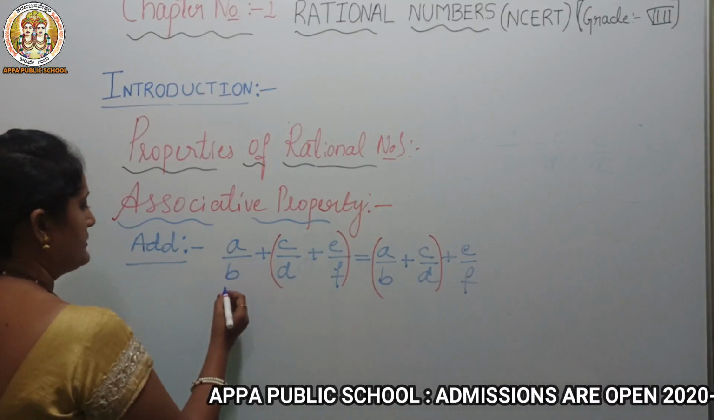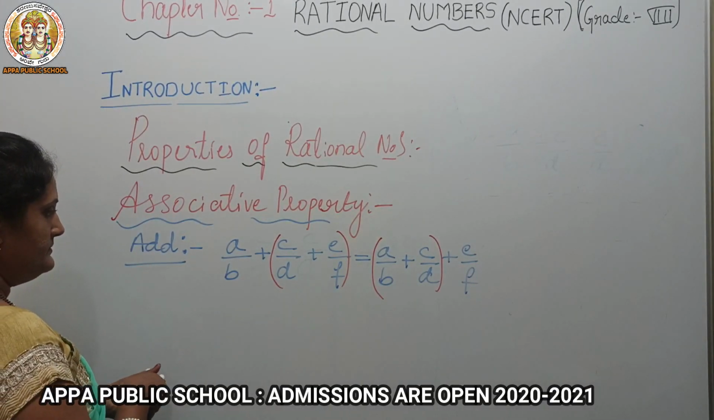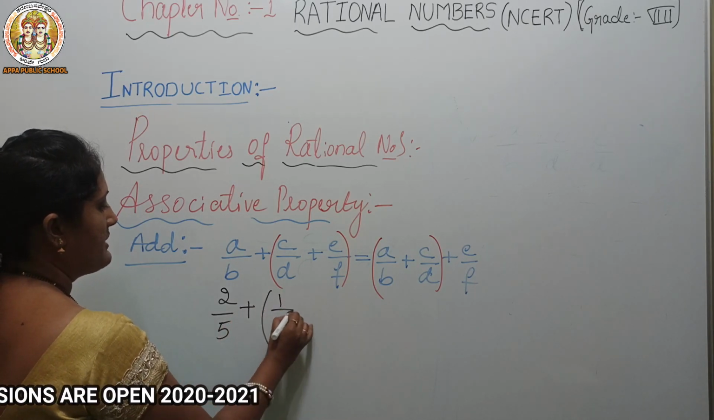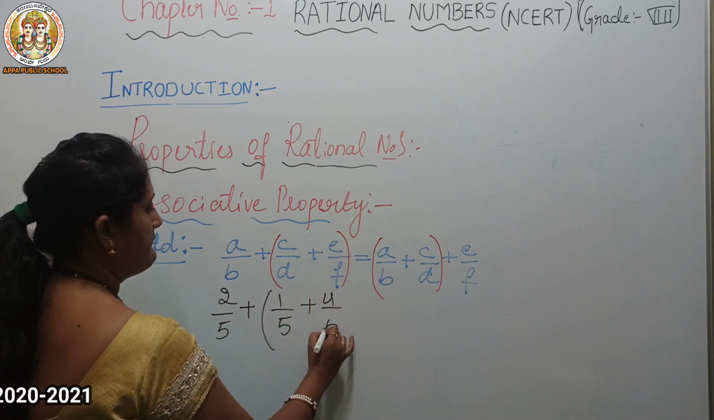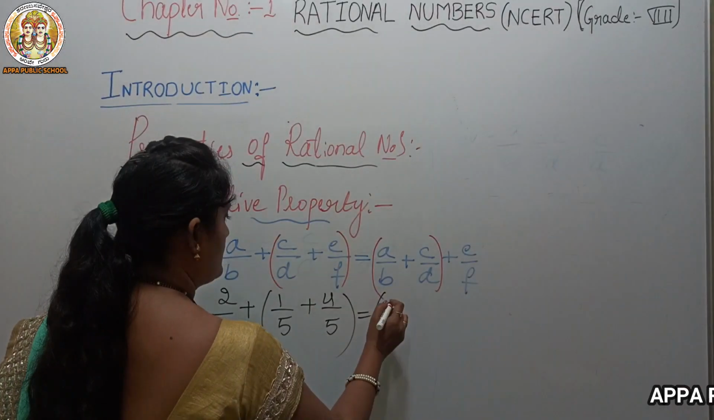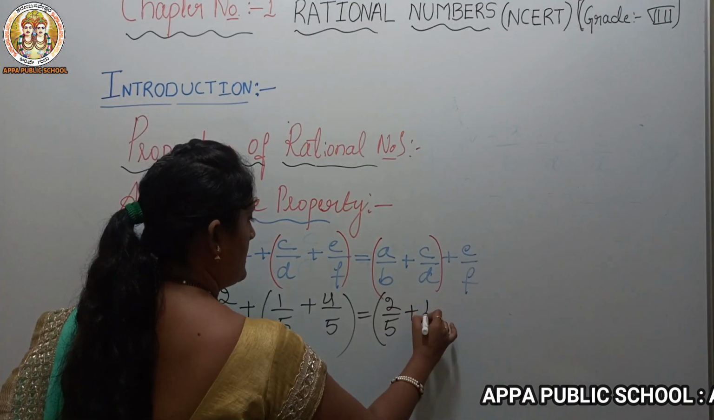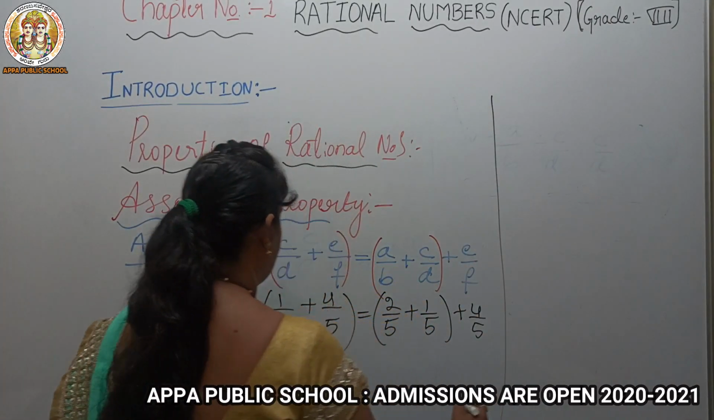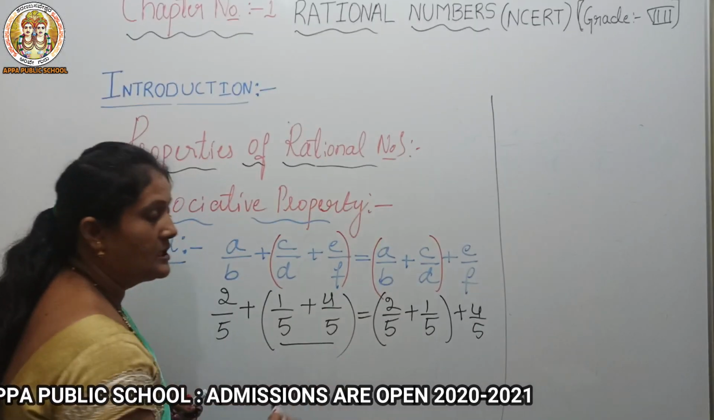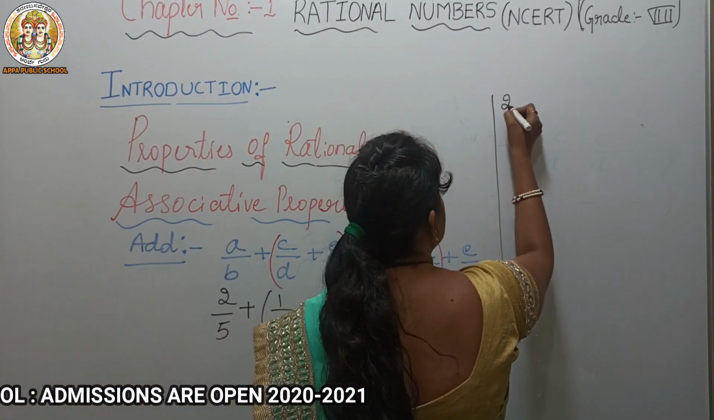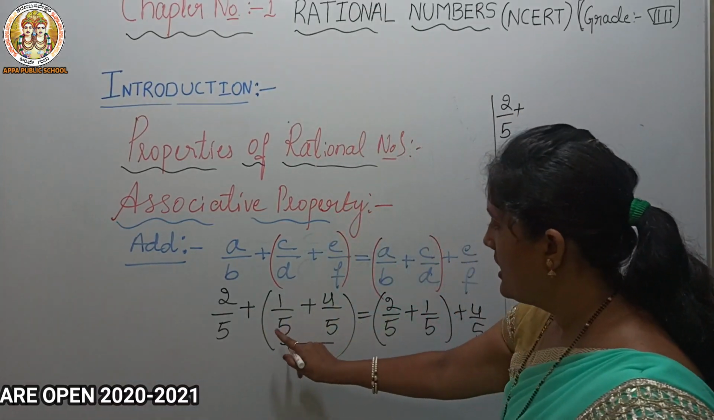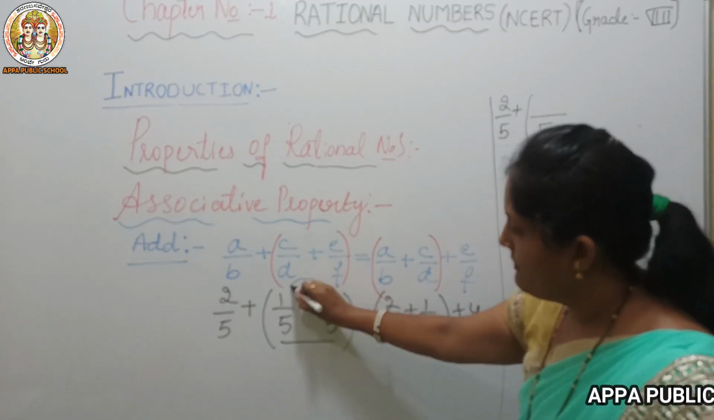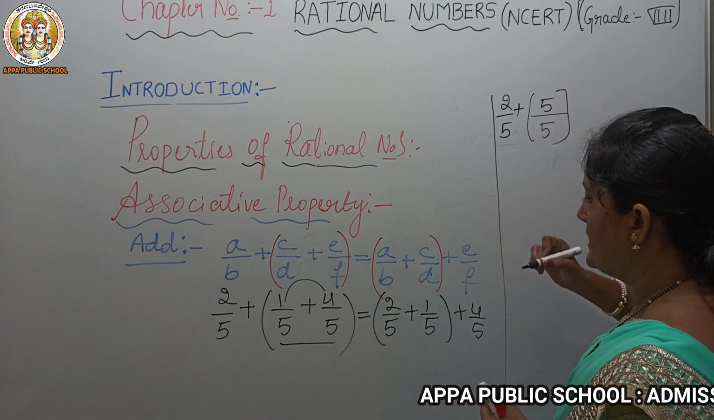So can I take an example for this? 2 by 5 plus 1 by 5 plus 4 by 5. Same numbers on the right hand side also. It's 2 by 5 plus 1 by 5 plus 4 by 5. Let's simplify. First I will simplify this bracket term. So 2 by 5 as it is plus. Now both the denominators are 5, so 5 is the LCM. Now we can add 4 plus 1 is 5, isn't it?